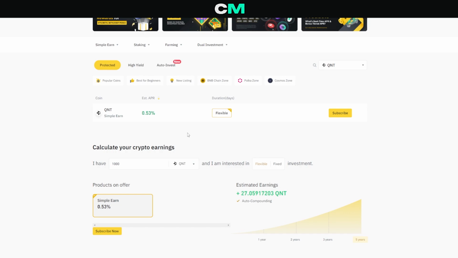I'm not looking to stake my Quant. However, I know a lot of you have been asking in the comment section, and it's also something that's been talked about a lot. This is the best strategy when it comes to staking your QNT. And even though it's pretty limited, it is pretty much everything you can do right now. There are two options, and that is Bitrue and Binance.